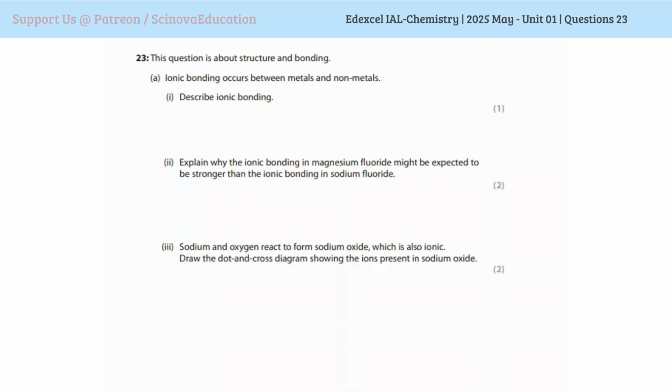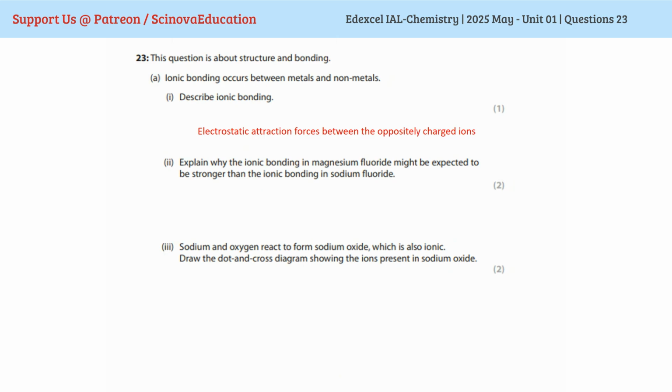Edexcel IAL Chemistry 2025 June, Unit 1, Question 23. This question is about structure and bonding. Ionic bonding occurs between metals and non-metals. Describe ionic bonding. So you can describe ionic bonding as electrostatic attraction forces between oppositely charged ions.